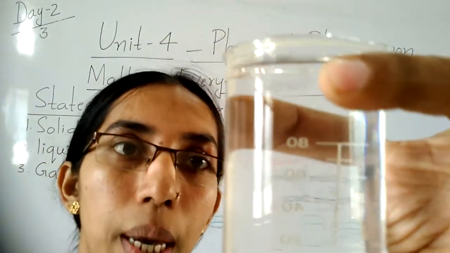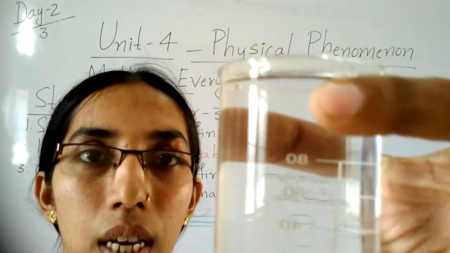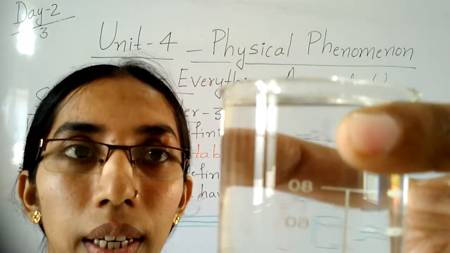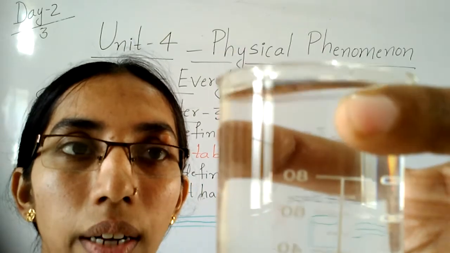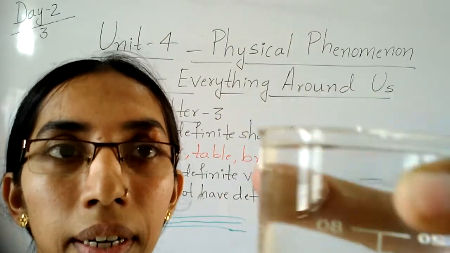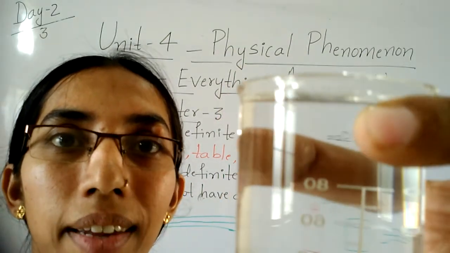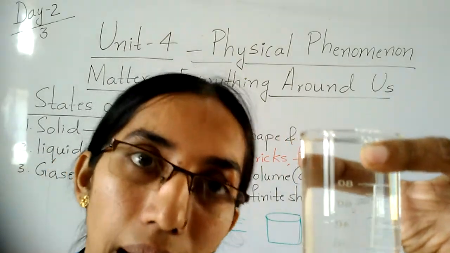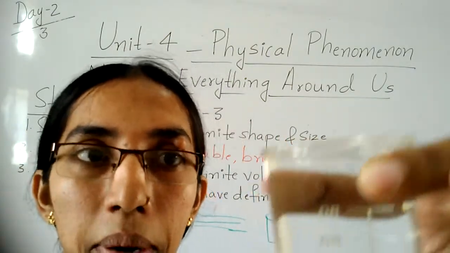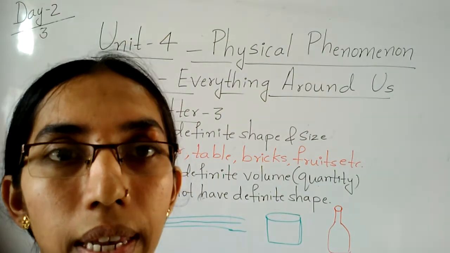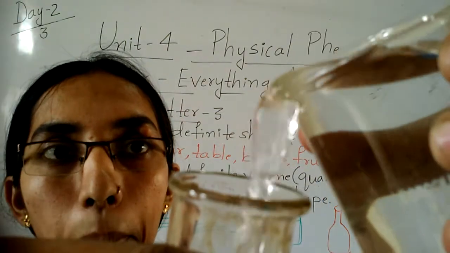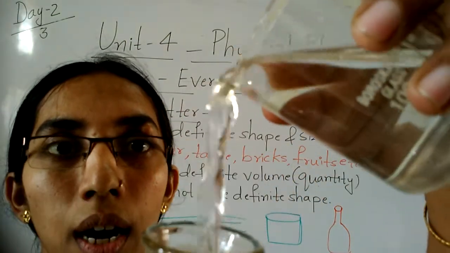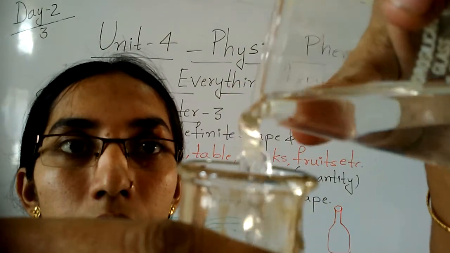It takes the shape of the glass only. That means whatever container we use, the liquid takes the shape of that container. And remember, children, liquid always flows from upper level to lower level. Clear, children?